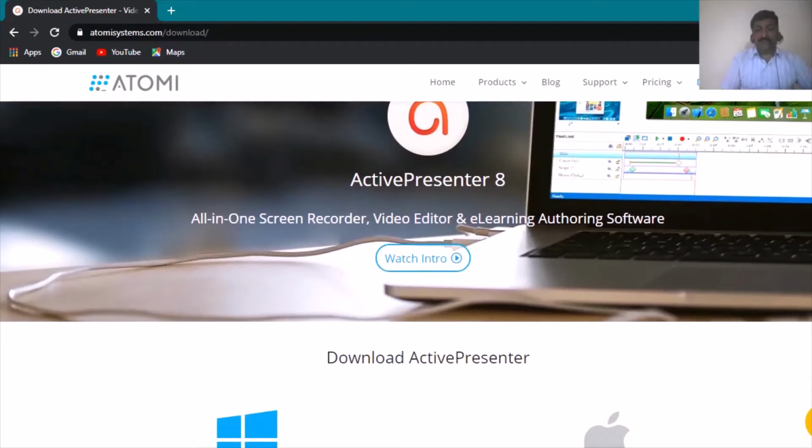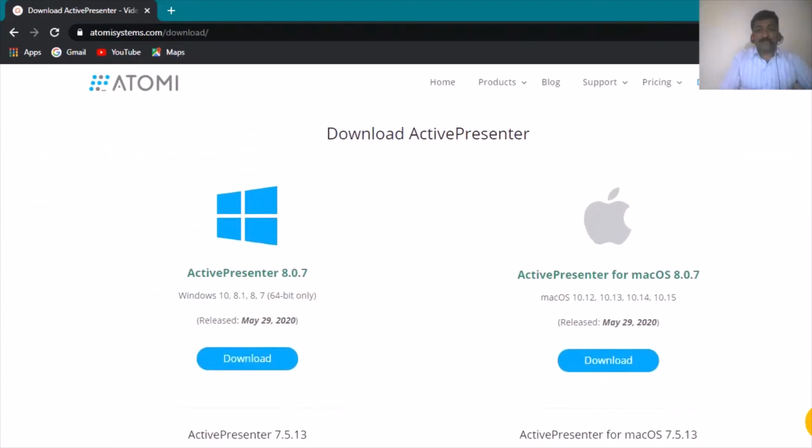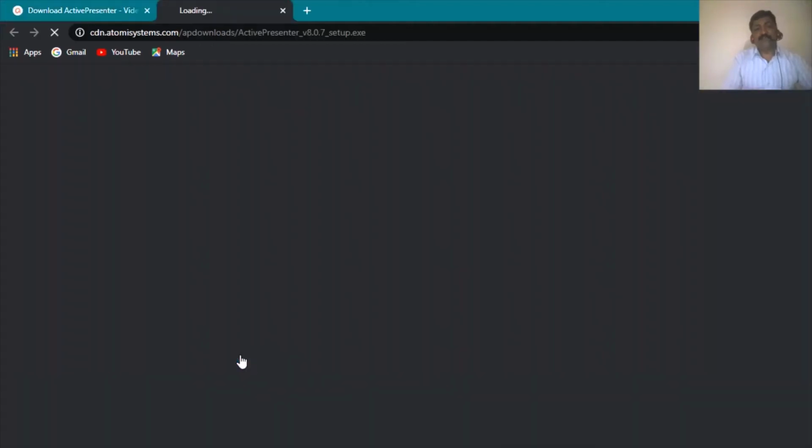After this page appears, scroll down. Dear participant, please check here, 2 versions, Windows and Mac versions of Active Presenter, are available. The current version of Active Presenter is 8.0.7. You may download Active Presenter for Windows, or you may download Active Presenter for your Mac operating system. Participant, we work in a Windows environment, so we download Active Presenter for Windows 10. Click on the download button and it will start